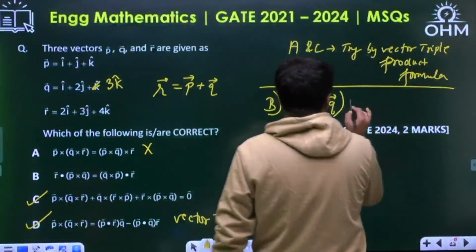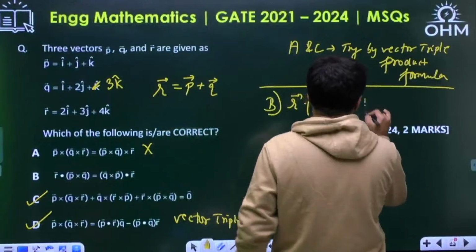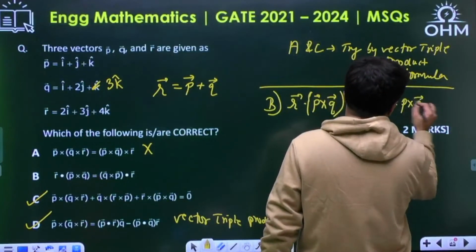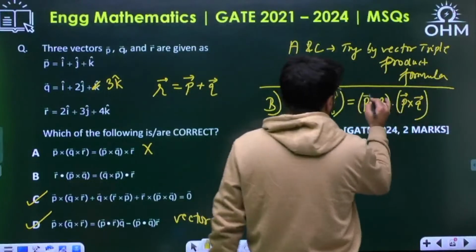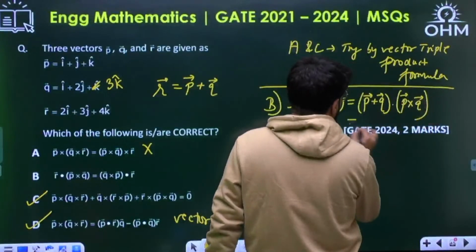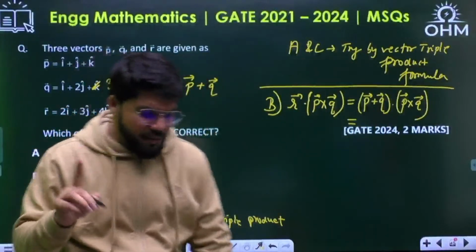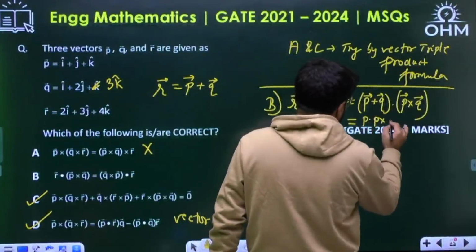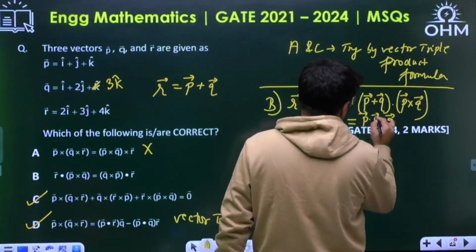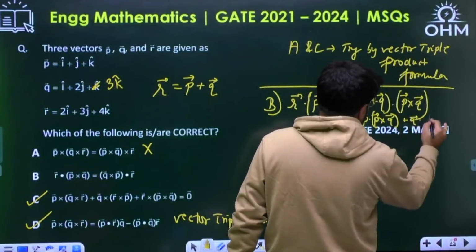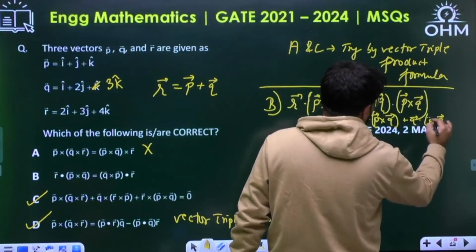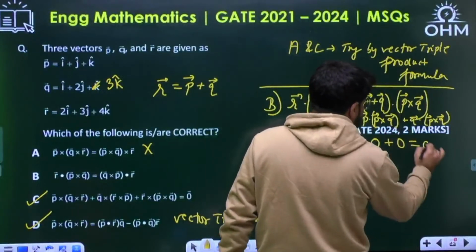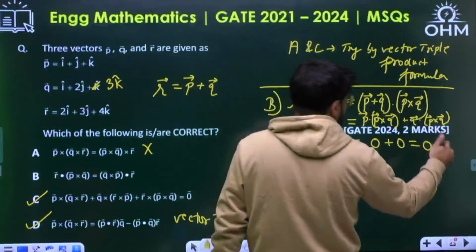Here R dot P cross Q, with R equal to P plus Q, is P plus Q dot P cross Q. Opening the bracket, P dot P cross Q plus Q dot P cross Q. This is a scalar triple product, and if any two vectors in a scalar triple product are the same, here P P and here Q Q, the answer is 0.